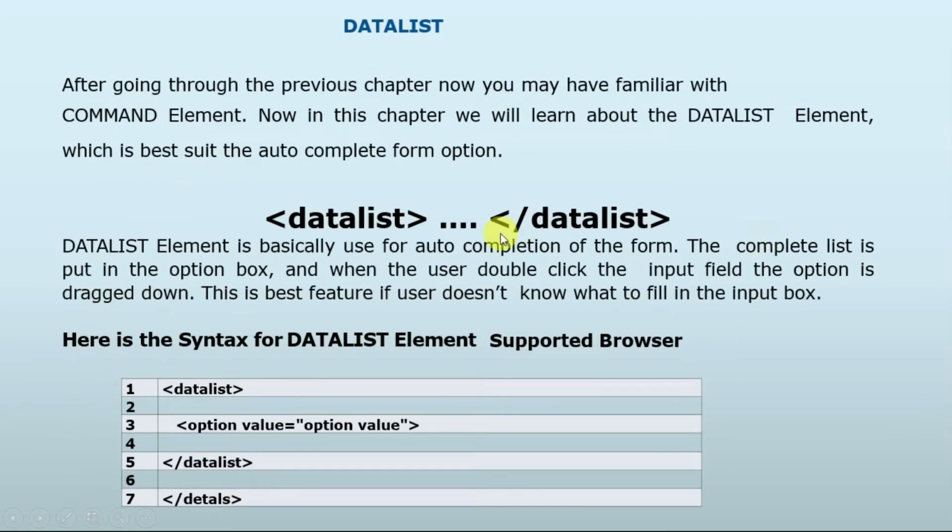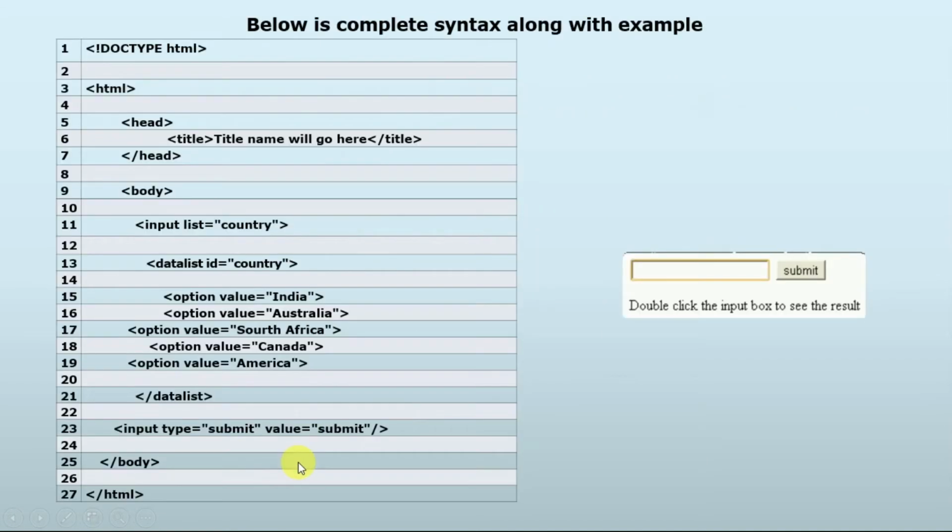Then after that we have a data list. Data list element is basically used for auto completion of the form. The complete list is put into the option box, means in that we are using a predefined data set for our operations and for selection purpose. So as we can see, data list option value we have to assign, and data list close details.